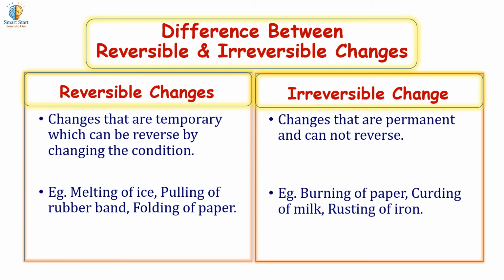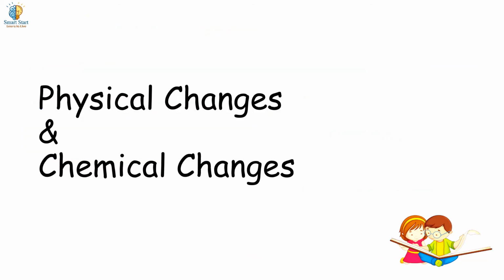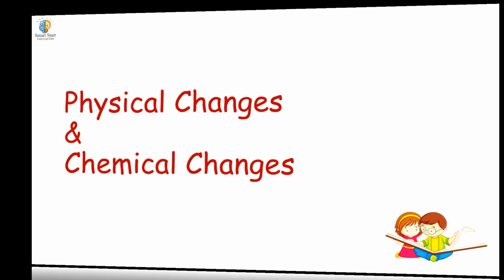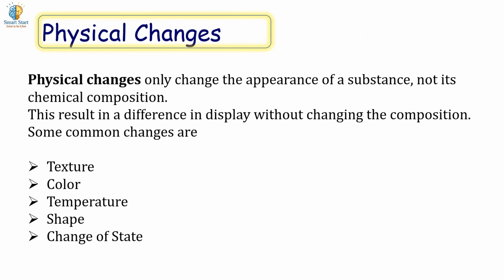Physical changes and chemical changes. Physical changes. Physical changes only change the appearance of a substance, not its chemical composition. This results in a difference in display without changing the composition. Some common changes are texture, color, temperature, shape, change of state.